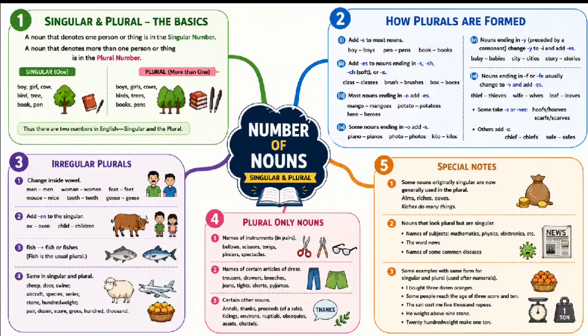The plural of fish is fish or fishes. In current English, fish is the usual plural. Fishes can be used to refer to different kinds of fish.